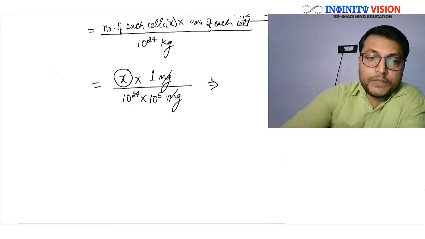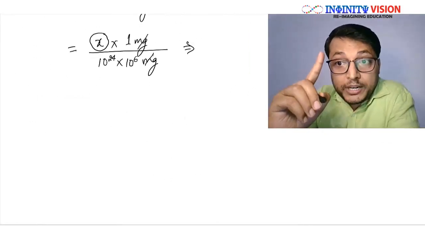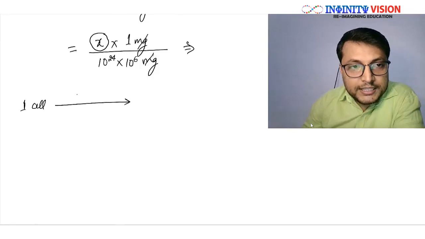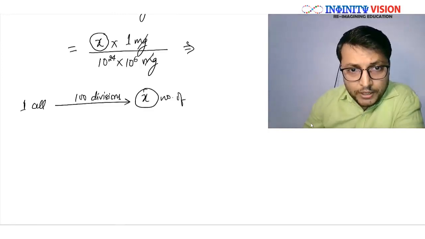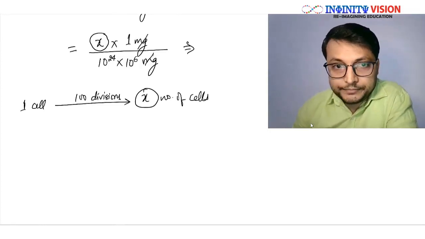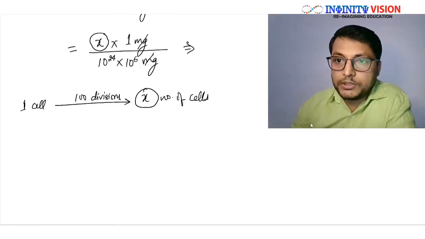Well, they have also said that they have started with one cell, right? Initially there was one cell, and they are asking that after 100 divisions, what will be the value of x? That is the number of cells, assuming that there is no death. Well, this is the real problem here. You have to calculate the number of cells.